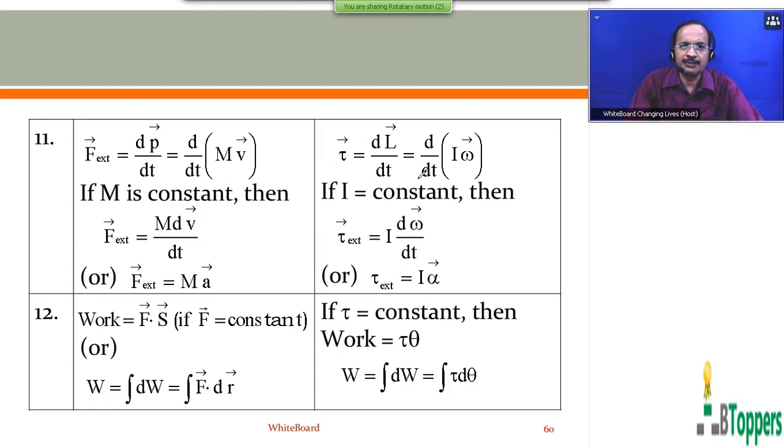The similar equation on the right hand side I have written for rigid body in pure rotational motion. Instead of P, you should write L. In place of mass, you can write I. For a rigid body rotating about a fixed axis, moment of inertia can be treated as a constant. Then the resultant of all the external torques acting on the rigid body about an axis is equal to the product of its moment of inertia and angular acceleration alpha bar about that axis.